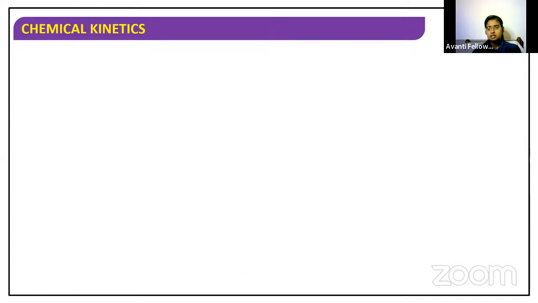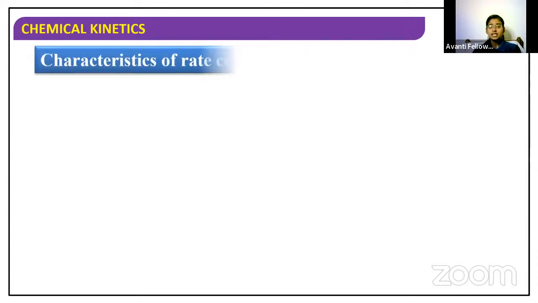So students, is this clear? All of you can understand, all of you can solve or find out the unit of rate constant for any nth order reaction, no? No doubt, right? Yes, very good. Okay, clear. Thank you, Sanika. Good. So now let's go with the characteristics of rate constant.